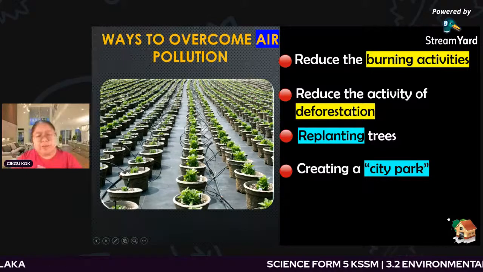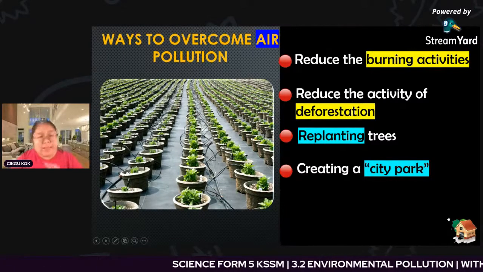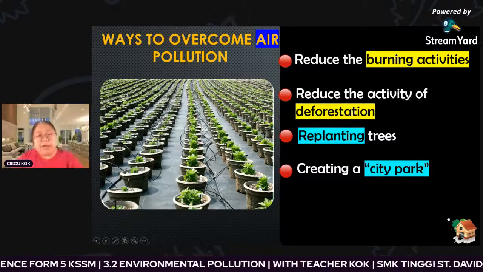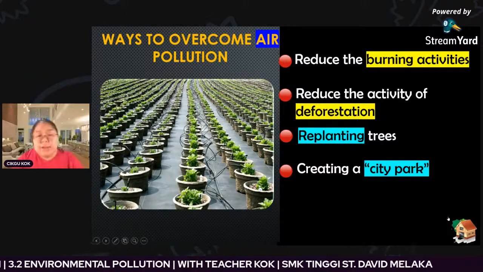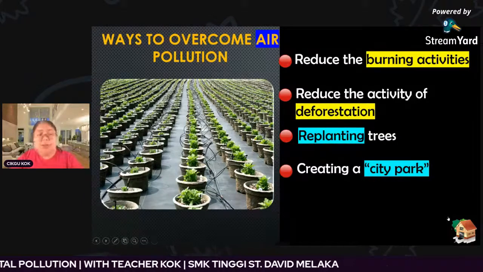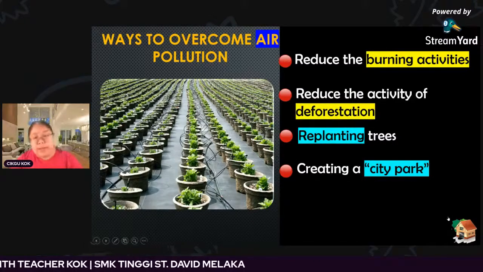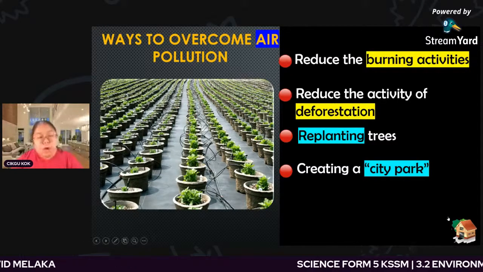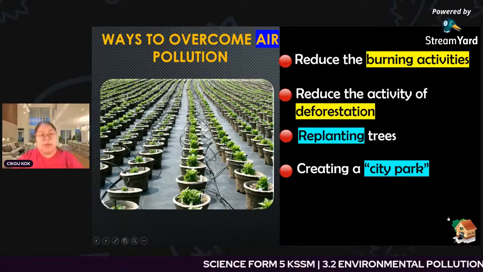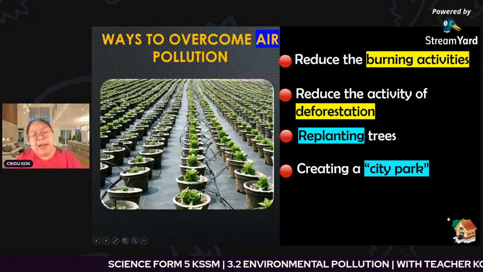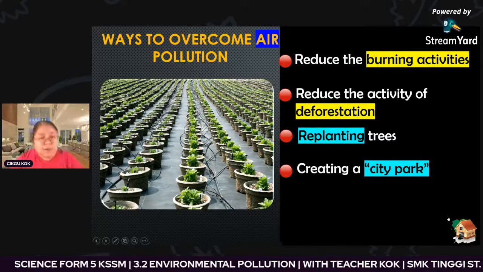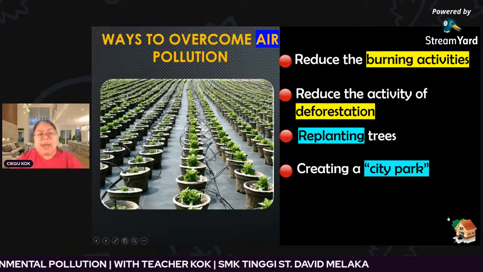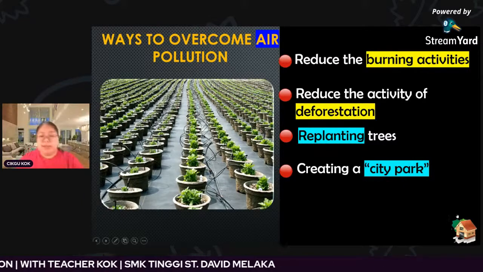greenhouse effects. We need to reduce them. That means you make a green city. Just now we discussed the green city, right? So they can create city parks full of plantations, and also gardens. This is one of the things we can do to reduce air pollution. Create more oxygen, reduce more CO2. So this is what we wanted to discuss about the four pollutions: the sources, the effects, and the ways to overcome them. Now we go to the next section.